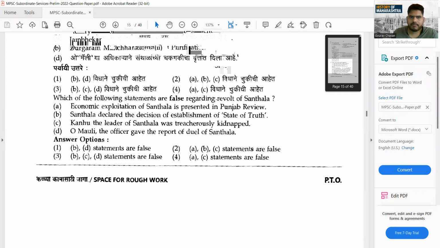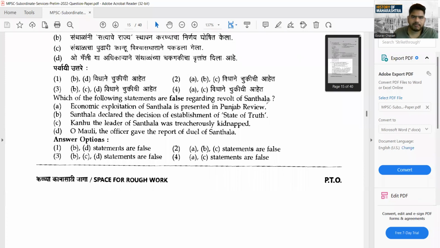Now, which of the following statements are false regarding the revolt of Santhals? Now, what they are talking about is the revolt of Santhals. If you go with Santhals, where were they present generally? Just 2-3 days before, I shared on the group that the revolt of Santhals took place in which area?